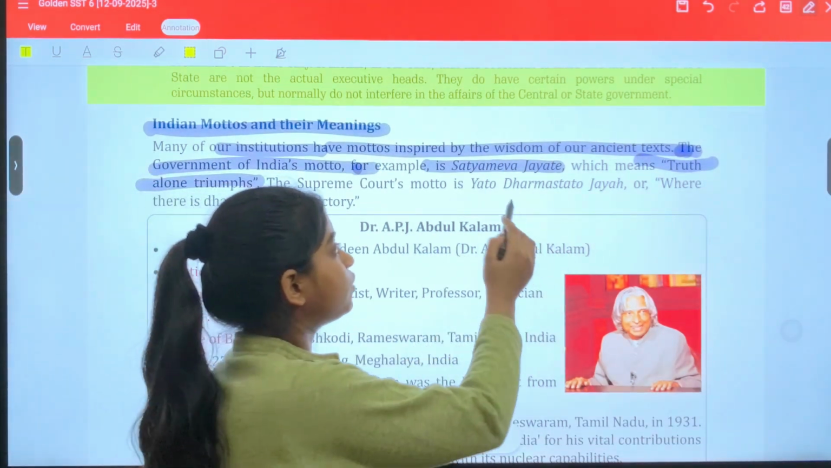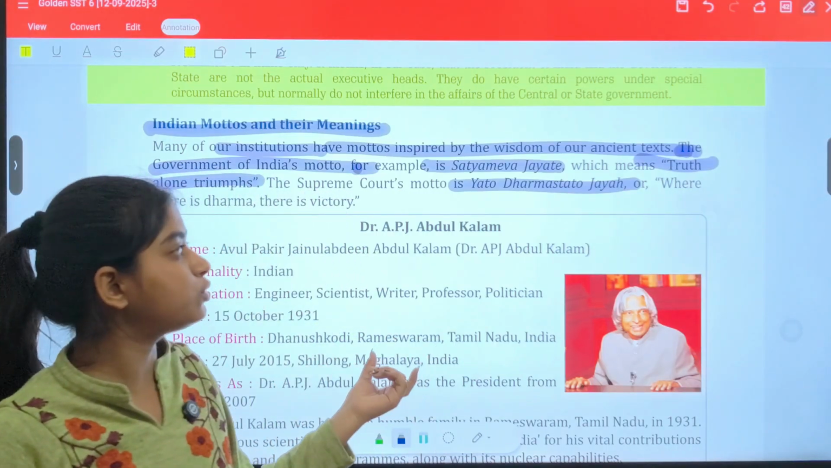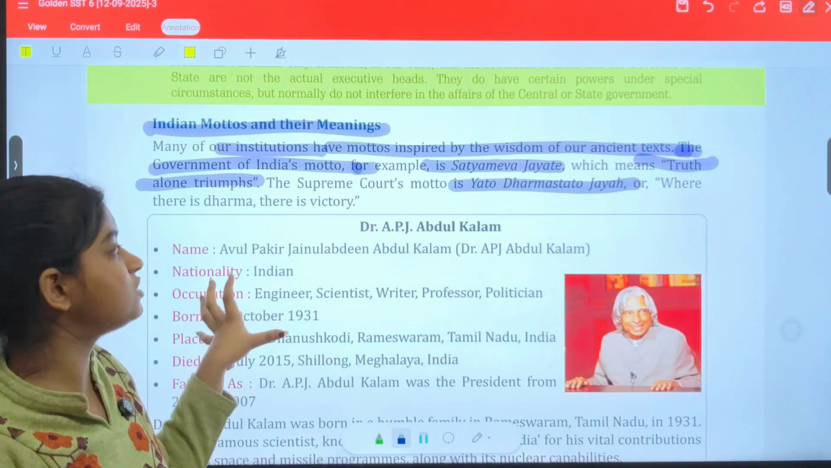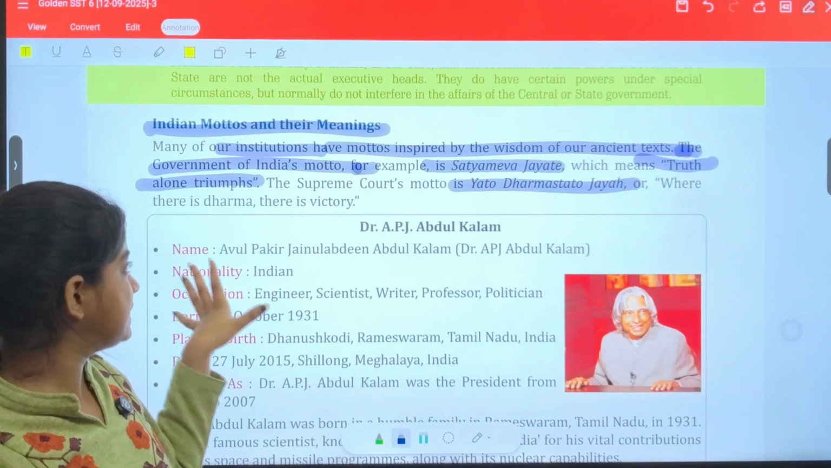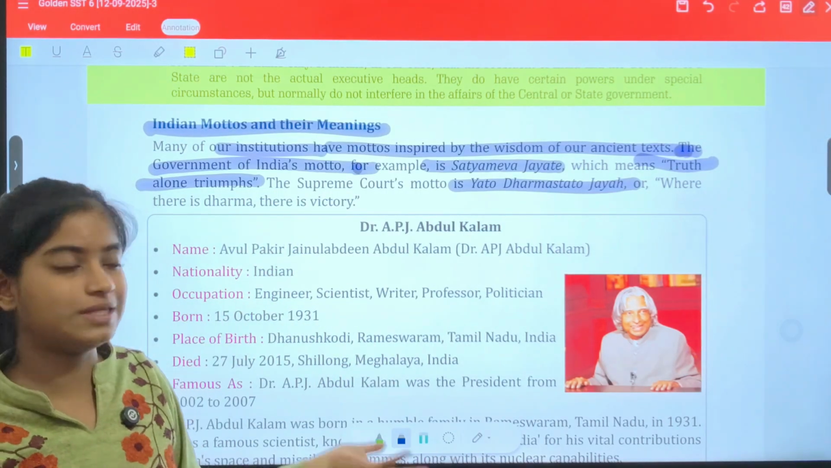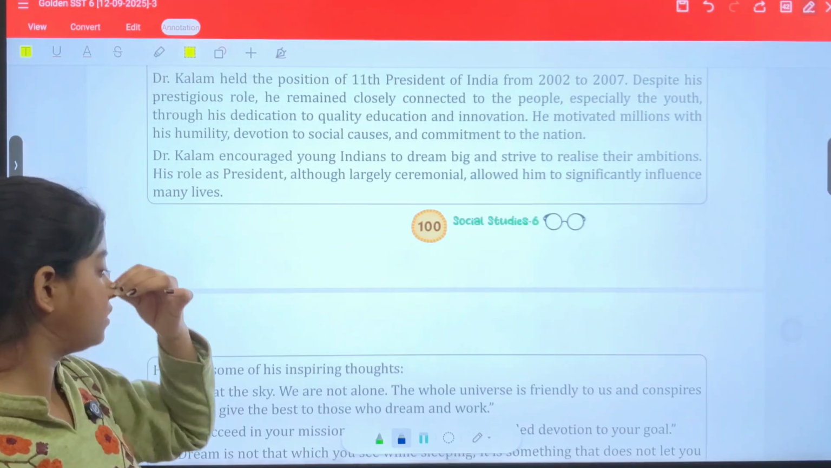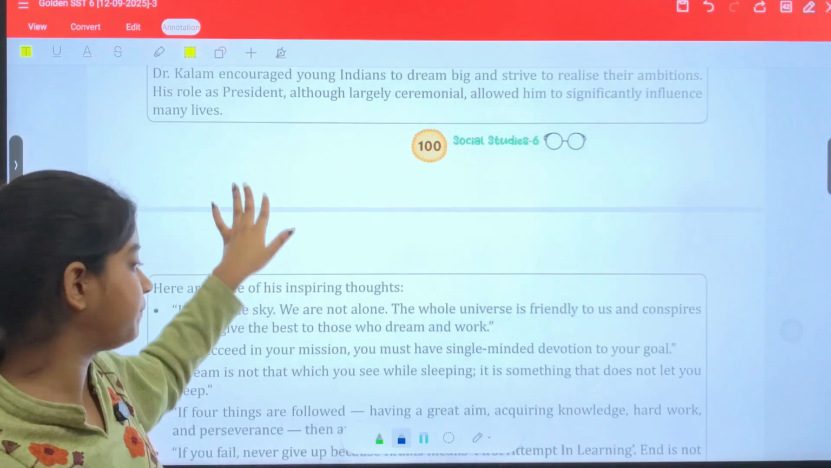The Supreme Court also has a motto: Yato Dharmastato Jaya. Where there is dharma, there is victory. That means wherever there is dharma, there you will win. So these are some mottos which are helping.